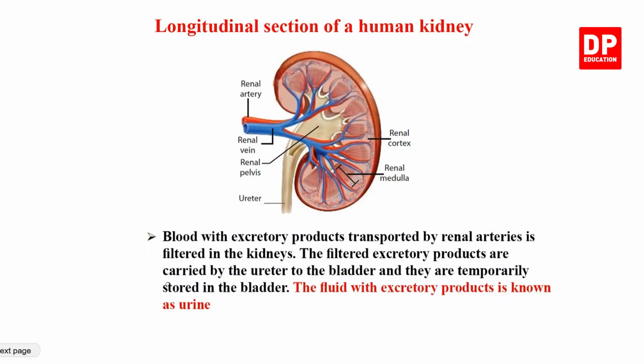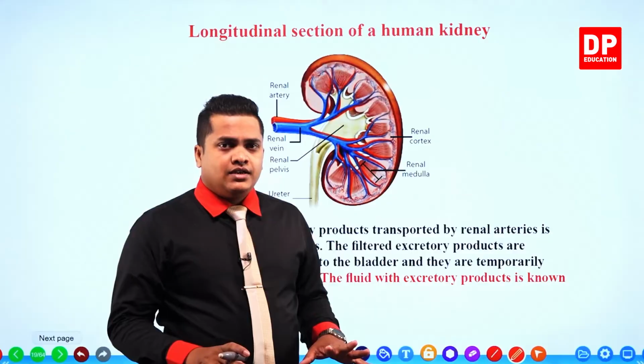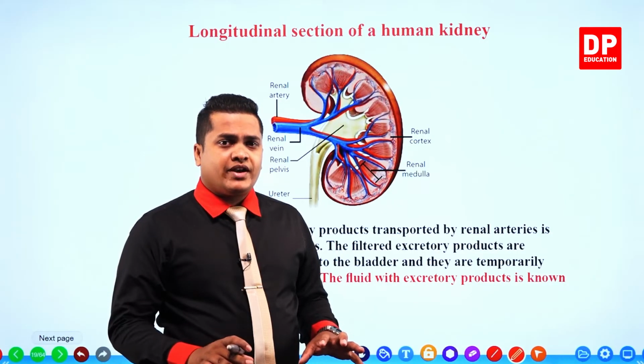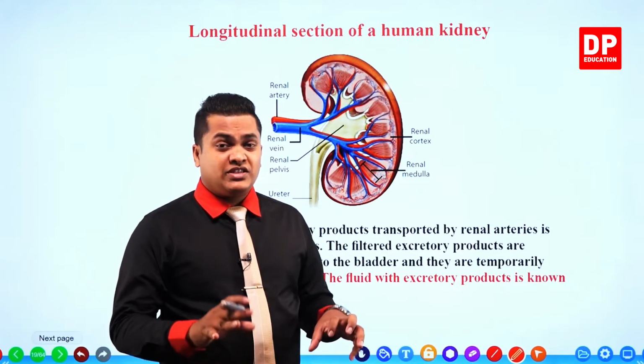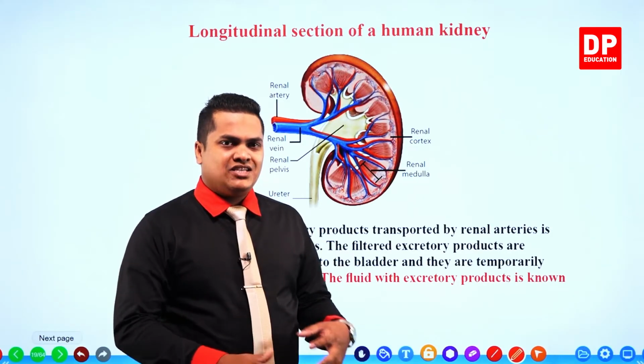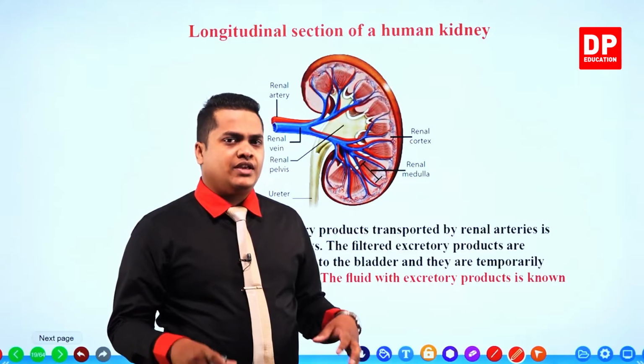blood with excretory products. Now you know that blood is the one which carries excretory products. All the substances are transported by blood, no? Blood carries everything needed by our body all around the body.